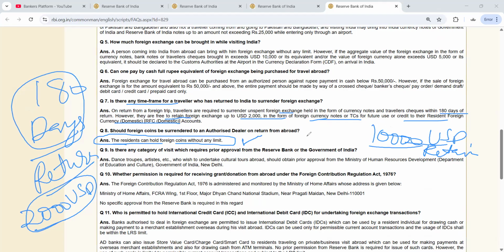This question is also asked in the exam of May. In May exam, this was asked. So this topic is very favorite of the examiner. So he will definitely pick a 2 to 3 marks question from this area. Okay. To know whether you know the guidelines related to these foreign exchange facilities.